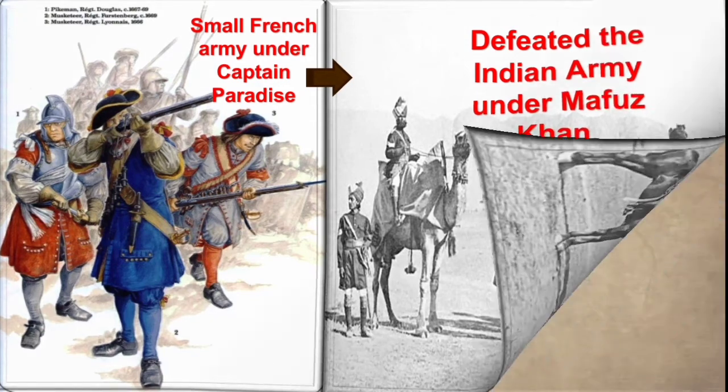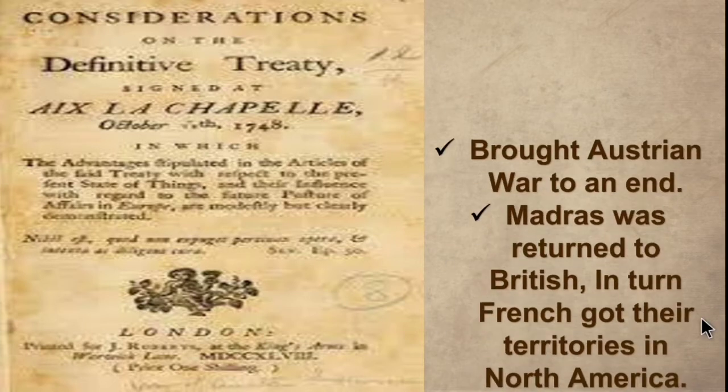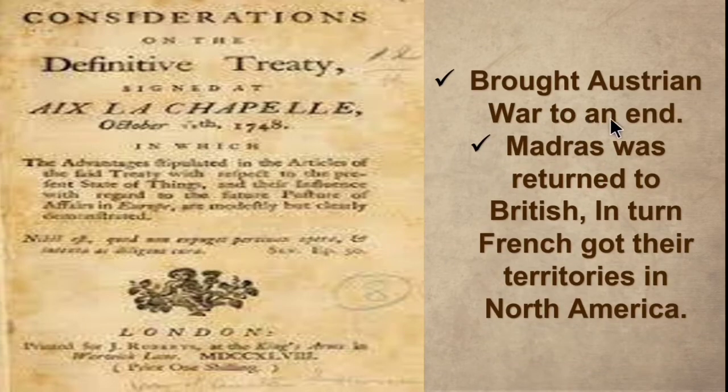The war ended by the Treaty of Aix-la-Chapelle in the year 1748. According to this treaty, the Austrian War came to an end. Madras was returned to the British, and in turn the French got their occupied territories in North America. So children, I hope you are clear with the first Carnatic War.